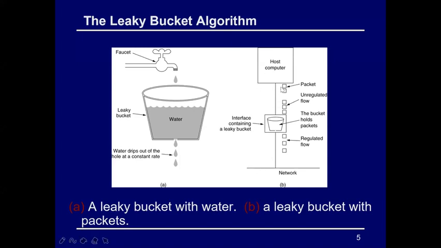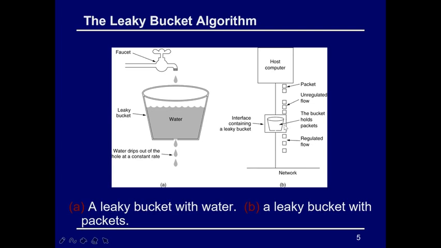So now what will happen? I have some rate of packets which I am constantly pouring inside this bucket. Like your water, it can pour in this way, right? It will just fill up, but you can see there is a small hole through which only one packet can move down, right? So whenever the packets arrive over here, all the unregulated flow of data, or packets, will be inside this leaky bucket.